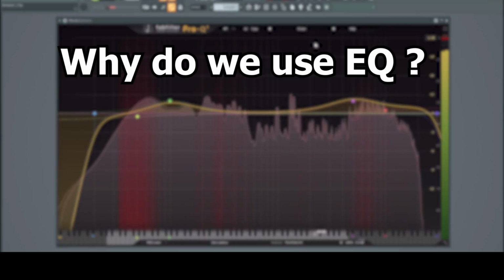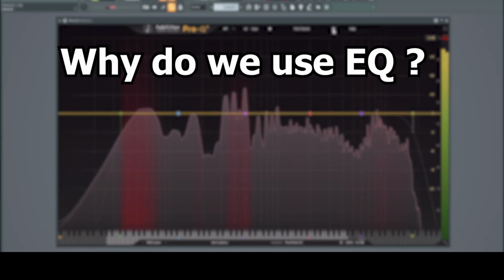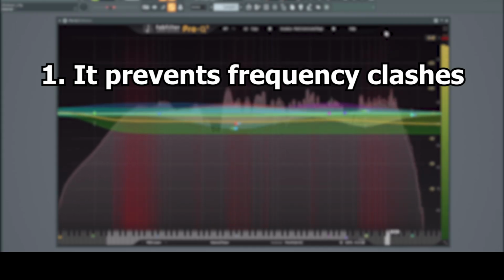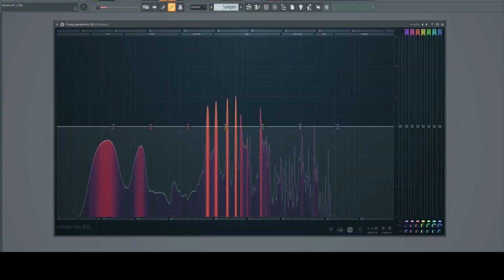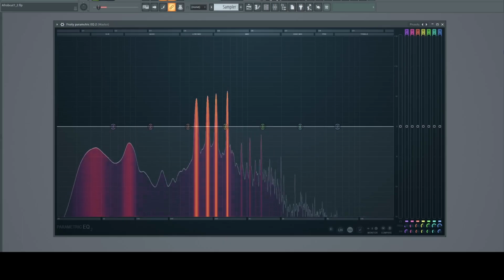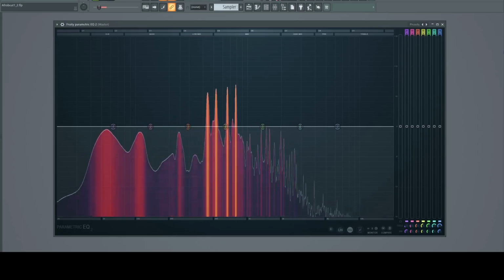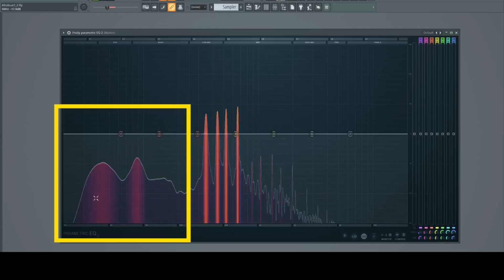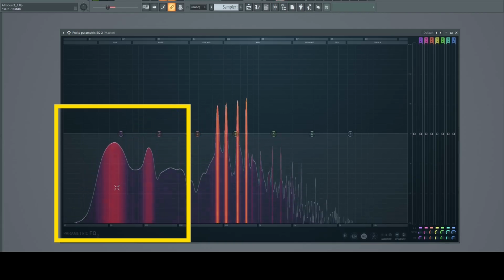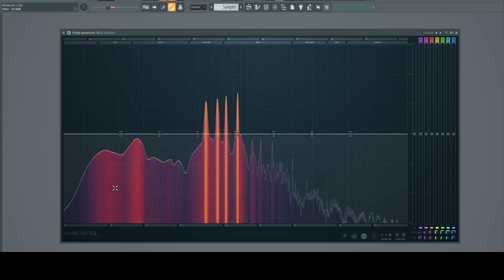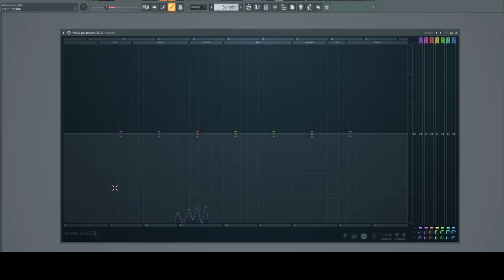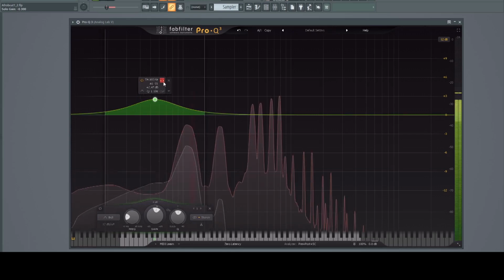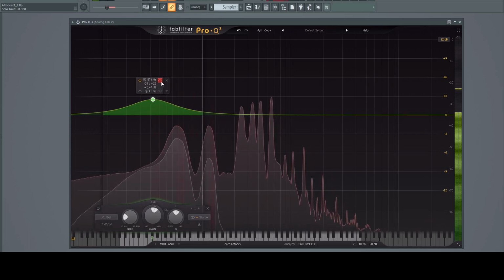Now, I'll tell you why you should use EQ in your mix. The importance of EQ. One, it prevents frequency clashes. For example, remember we said the mid-range houses the body of most instruments. With this pluck sound, it's a non-bass instrument, but you can see that the frequency spreads and enters the kick and bass zone. Typically, the kick and bass want their privacy and don't want to share their space with other instruments. So in particular, if you solo that band of frequency below 60 Hz in the pluck sound,